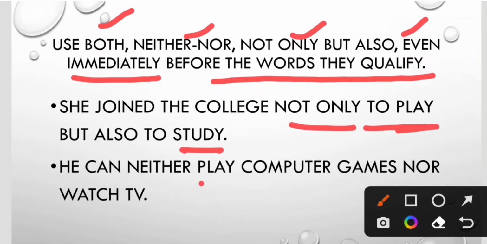He can neither play computer games nor watch TV. So the words they are referring to, we should use before them. We should use both, neither nor, not only but also, even before the words they qualify or refer to.